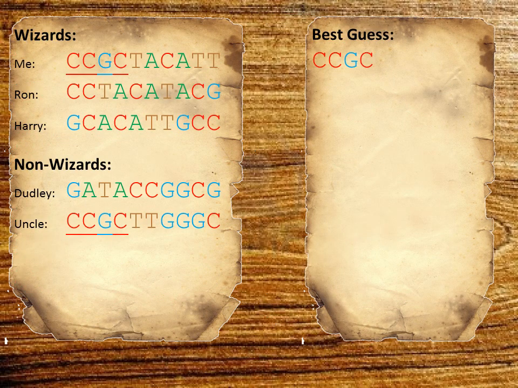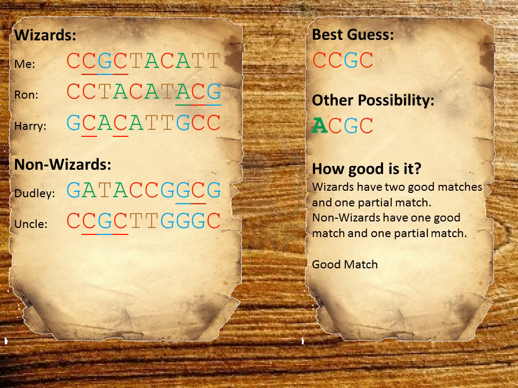With her guess ready, the book said to try changing the first letter to see if she could make the guess match better with the data. The goal was to match perfectly with all the wizards and match on none of the non-wizards. There are 4 possible letters for any sequence of DNA: A, C, G, and T, so she tried all 4. When she tried using the letter A, she found that it was a good match, with wizards matching more closely than the non-wizards.